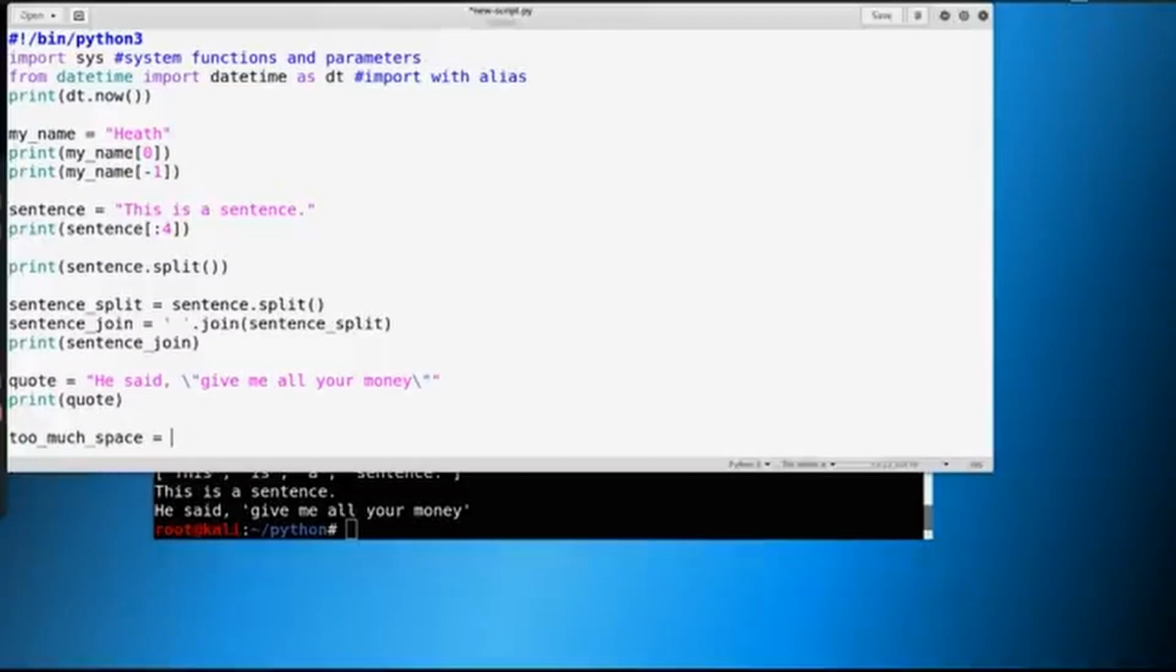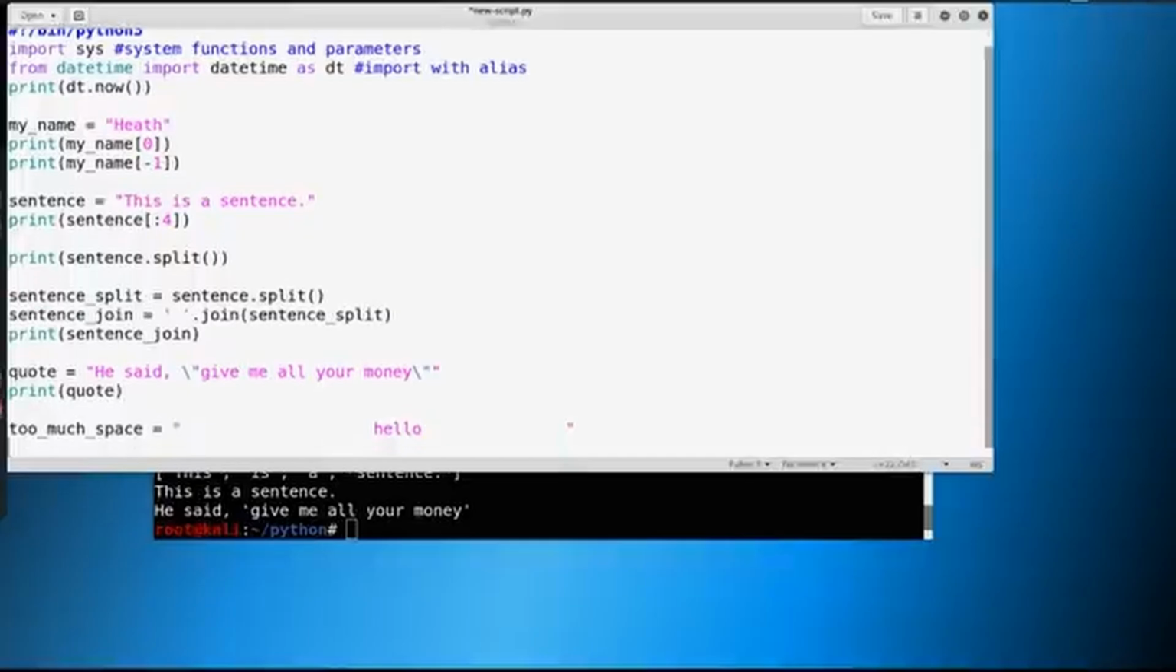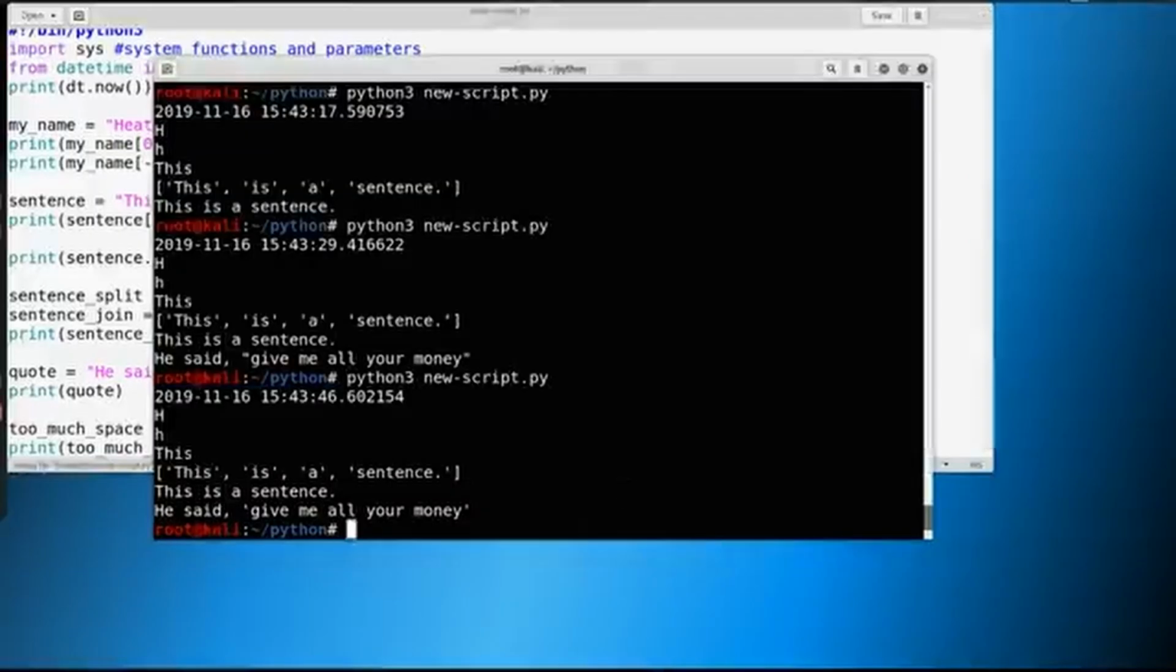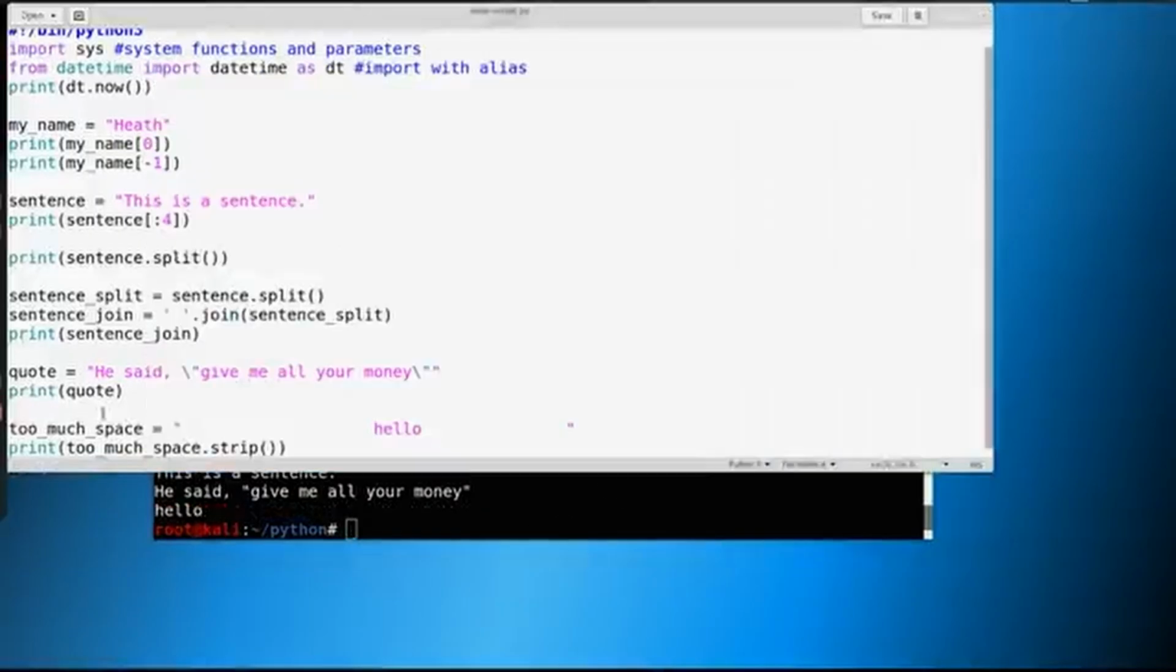And we have something like hello. And we just copy data, put it into this, and somehow too much space in here, we can strip out the space. So we can just print too much space here, and we can do the same thing as we did before and do something like strip, like this. Save it, and look what happens. Now it's just going to print hello, there's no space around it, we're good to go. So that's a nice little feature.